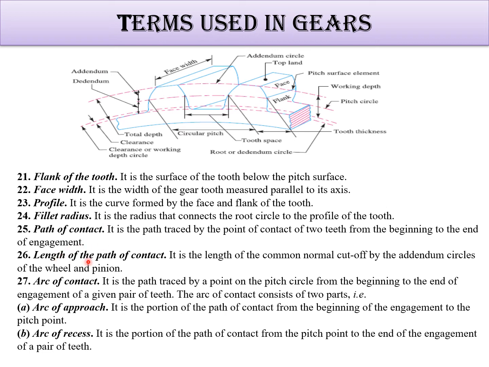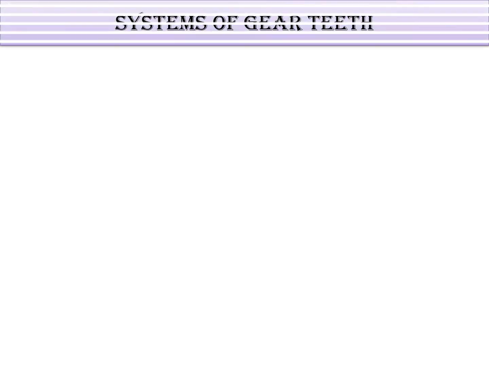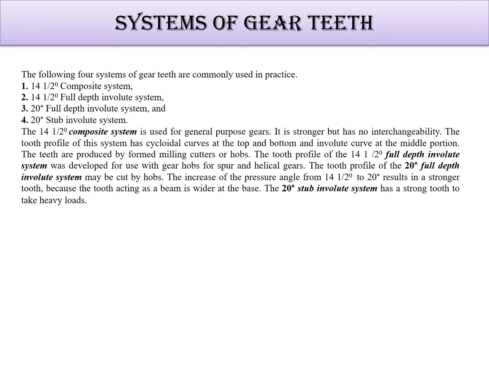Then there are the path of contact, length of path, and arc of contact, which is the path traced by a point on the pitch circle, arc of approach, arc of recess, all these things. The next point is the systems of gear teeth. There are four basic systems: 14.5 degree composite system, 14.5 degree full depth involute system, 20 degree full depth involute system, and 20 degree stub system. Composite system is used for general purpose gears. Composite means a type of composition, with a small number of teeth only.